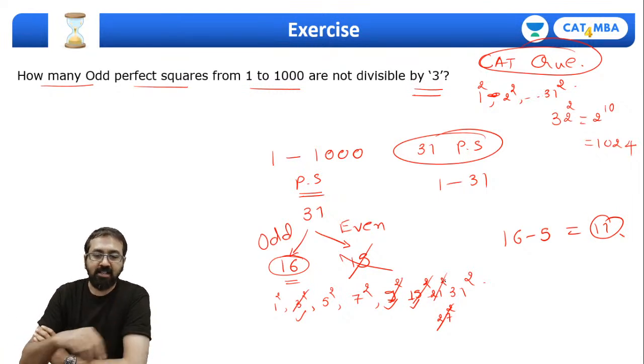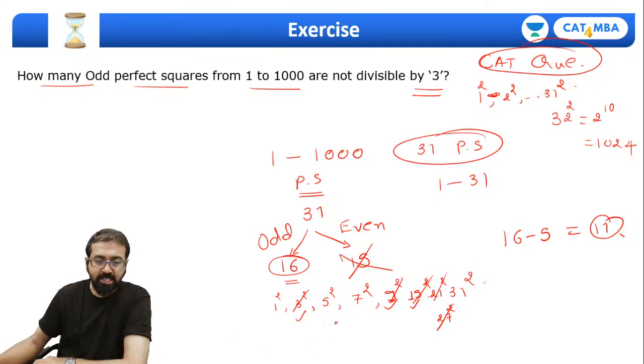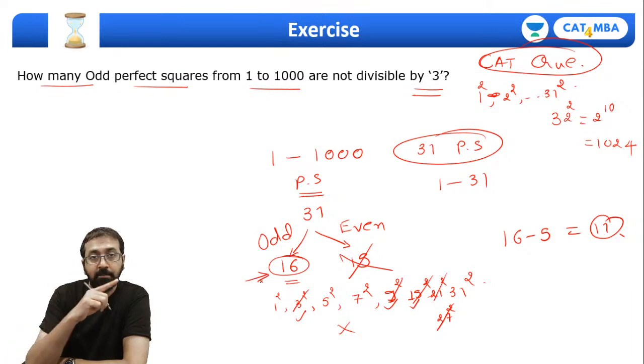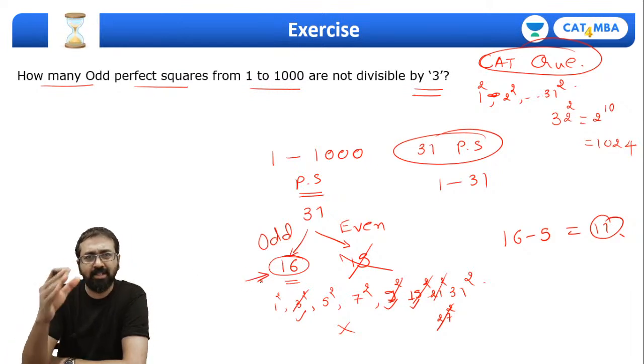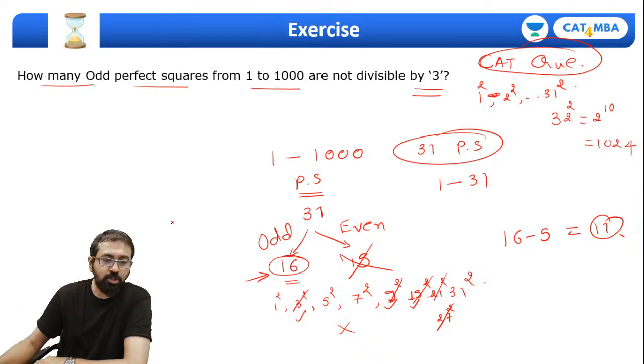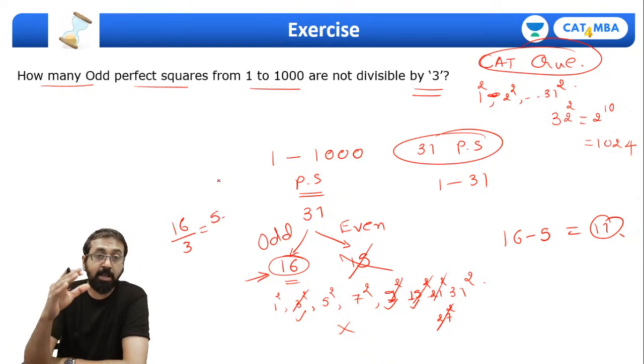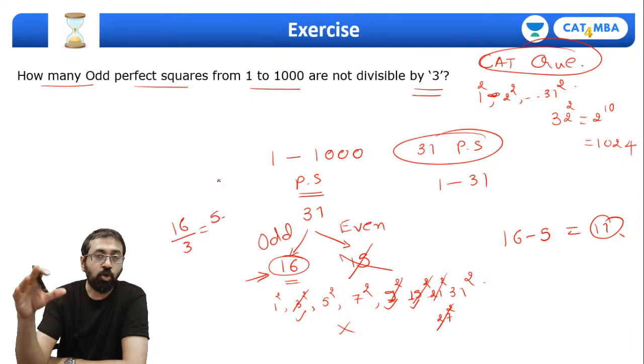In fact, you actually don't need to do all these things. You don't need to count it this way. Just because these 16 numbers are in a pattern, 1 square, 3 square, 5 square, 7 square, whenever the numbers are in a pattern and you want to find out how many of them are divisible by 3, you can simply divide 16 by 3. You will get something like 5 point something. Now check whether it's less than 5.5 or more than 5.5.